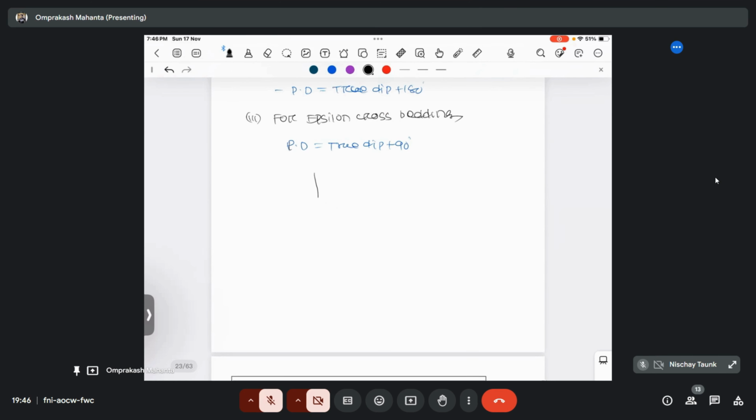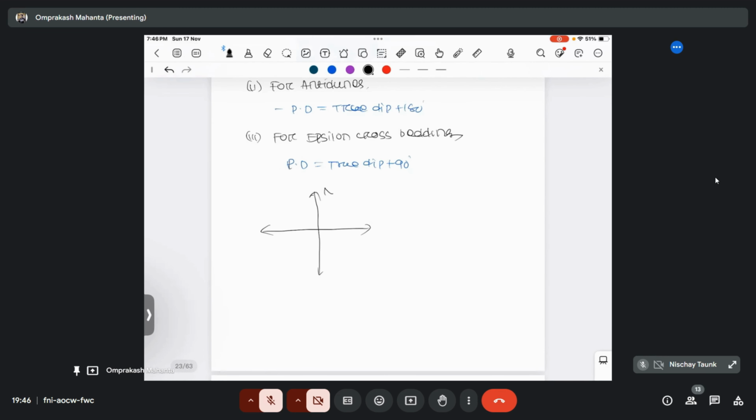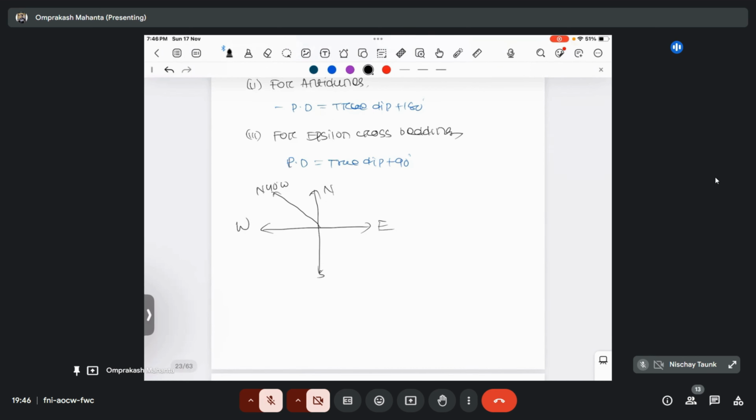So let's plot. The strike here is north 40 degree west, north-south straight, north 40 degree west, right? This one is the strike. So what will be the dip direction then? Towards the northeast. So 40 plus 50, it will become north 50 degree east, that is your dip direction.